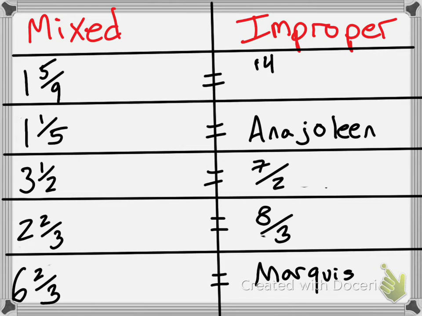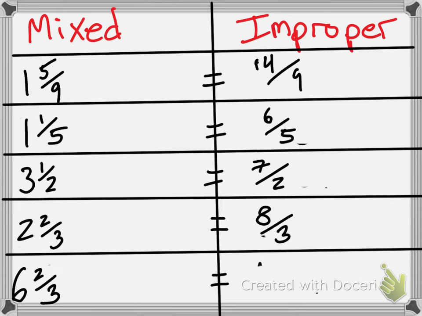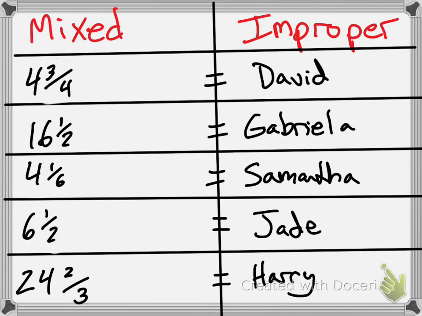Perfect, 14 over 9. Anna Jolene, what did you get for yours? I got 6 over 5. Excellent. Marquis, what did you get for yours? 20 over 3. Perfect, 20 over 3. Great job. Then we've got this set right here.